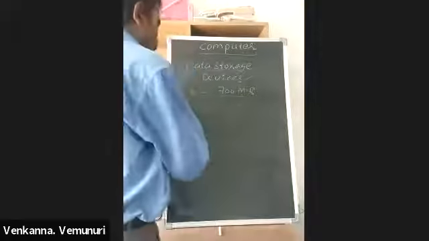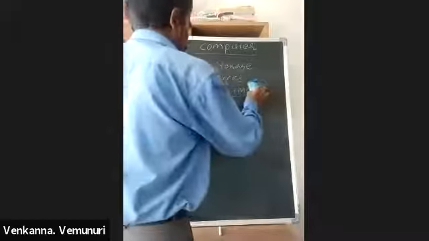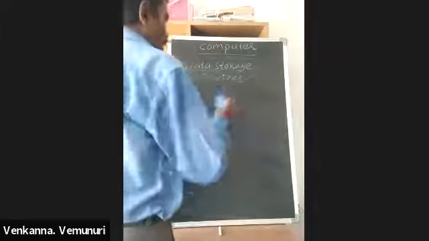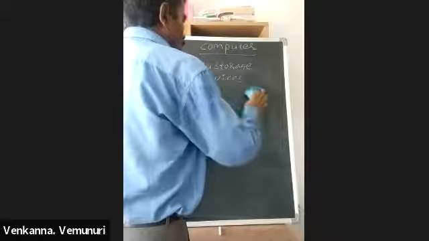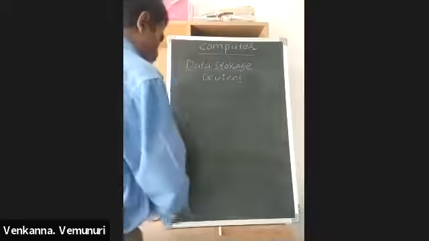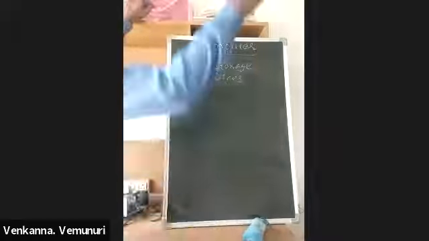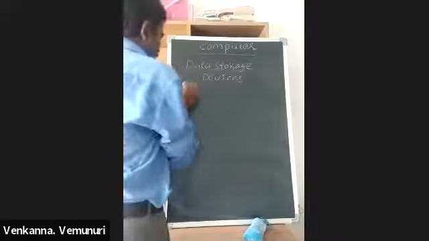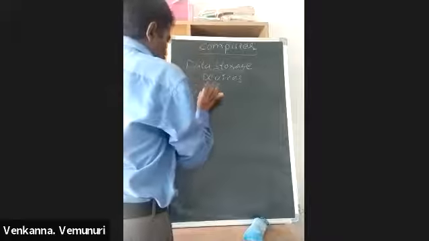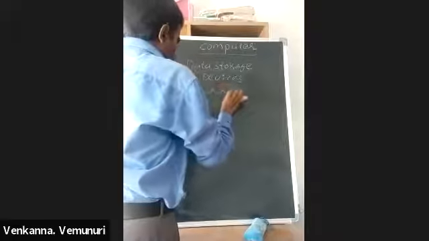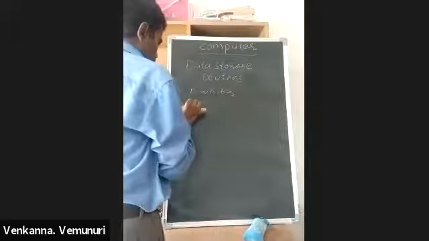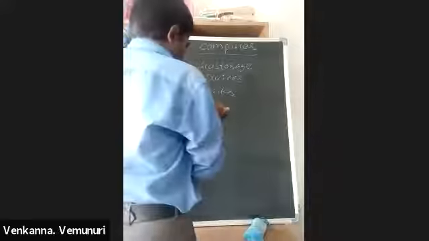And as per our syllabus, how to rectify small problems in these optical storage devices, means CD writer or DVD writer.